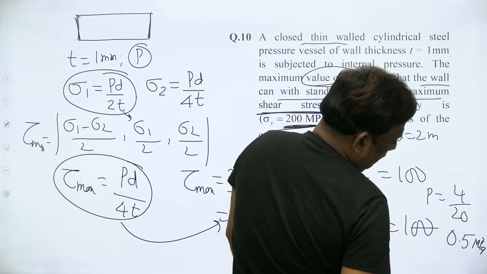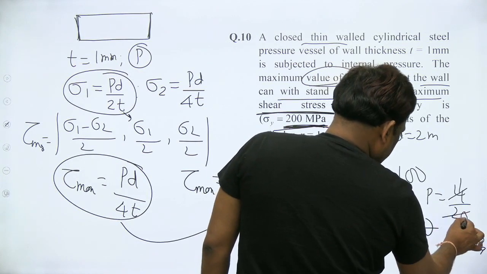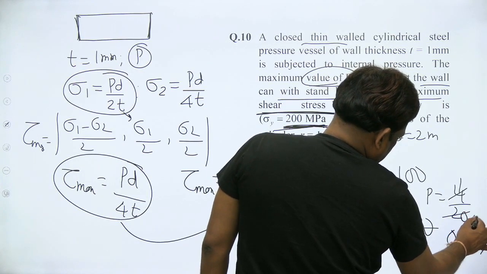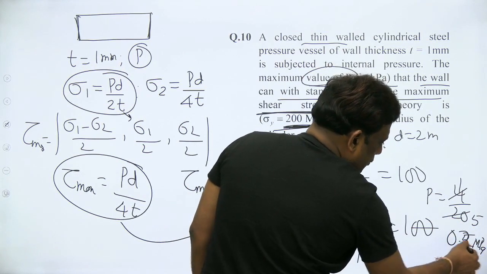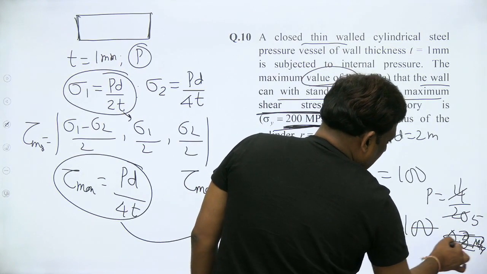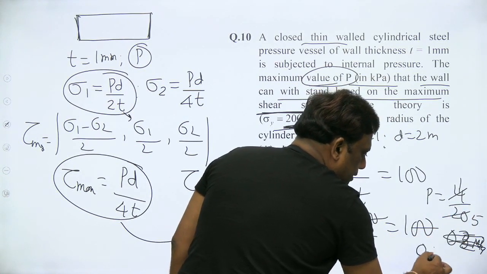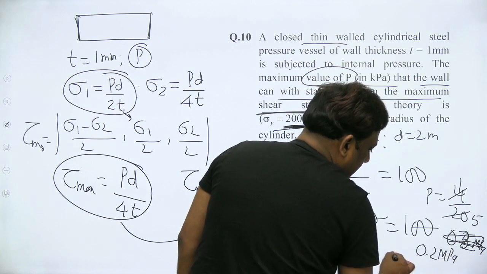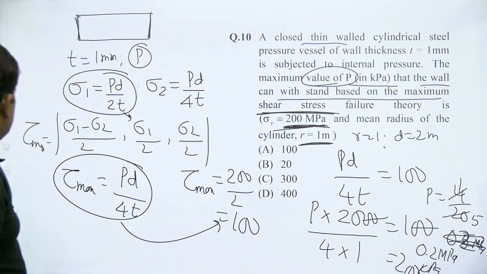But what is 0.5 megapascal, my dear students? 1 by 5 is 0.2. So this is 0.2 megapascal. You get this as 0.4. 1 by 5 is 0.2. Means 0.2 megapascal is nothing but 200 kilopascal. This is also a good question. 200 kilopascal. Okay? Chalo.